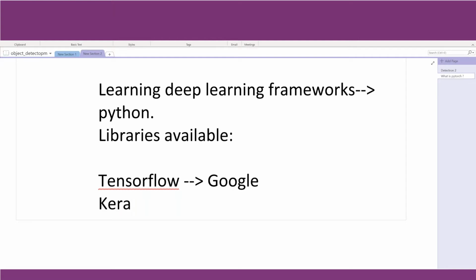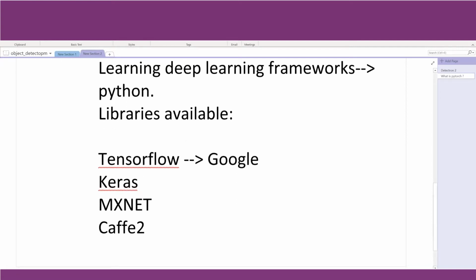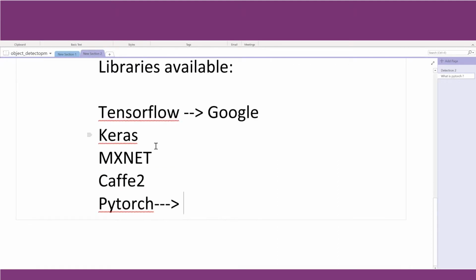We can implement it using Keras also. We have other frameworks like MXNet. We also had Caffe2 before, and now most recently we have something known as PyTorch. PyTorch in 2019 especially became very popular. People were even gauging it to be the TensorFlow killer.